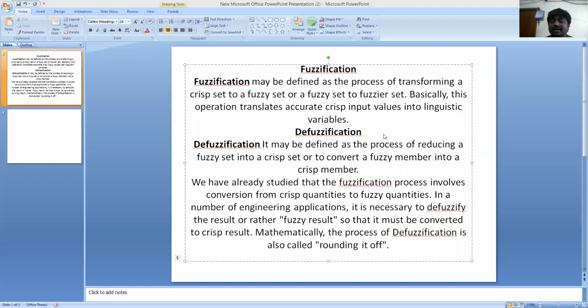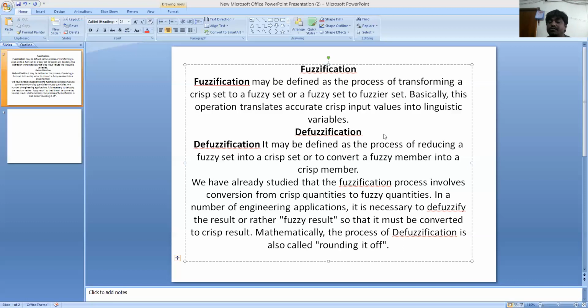We have already studied that the fuzzification process involves the conversion from crisp quantity to fuzzy quantities. In many engineering applications, it is necessary to defuzzify the result, rather than keep the fuzzy result, so that it may be converted to a crisp result.